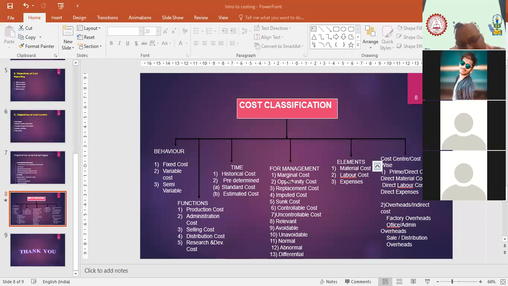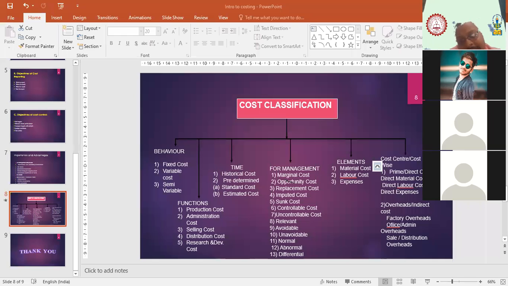The production cost is that type of expenses which we incur for making the product. That means in the factory, like wages of the labor, your security expenses, depreciation on the factory, raw material expenses. These are all called production cost. You have to incur those expenses for making the product in the factory premises.